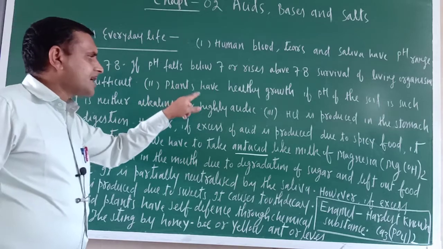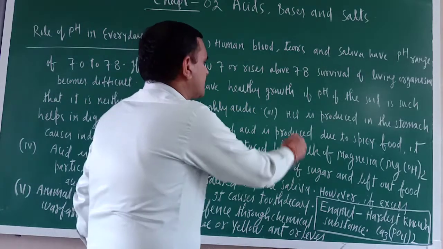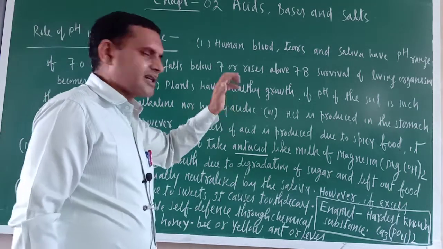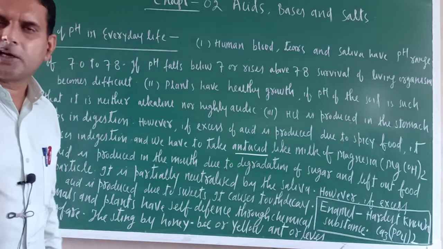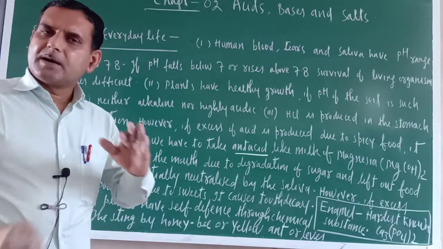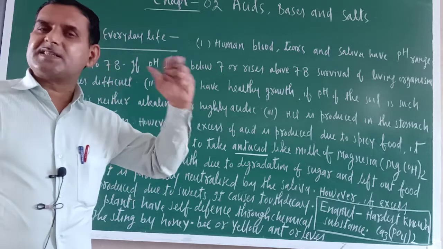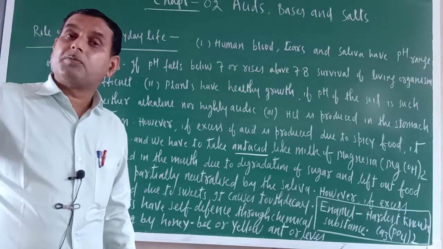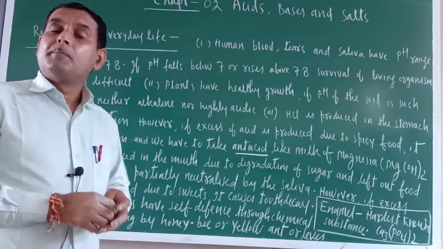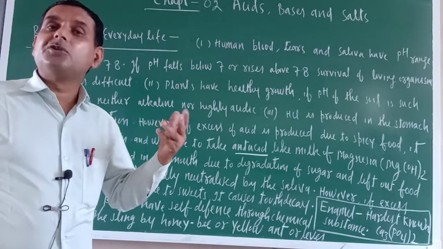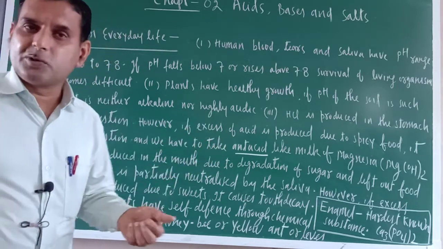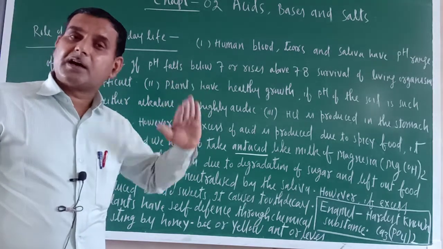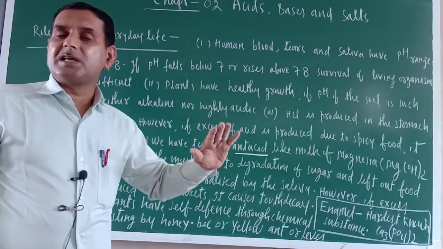Next one is, plants have healthy growth if the pH of the soil is such that it is neither alkaline nor highly acidic. You might have heard about soil treatment. What is the meaning of soil treatment? Sometimes soil becomes highly basic or alkaline, so it is not good for the growth of plants. Then we add soil manures or organic manures. Then the alkalinity or basic nature of the soil comes down. It maintains the normal pH.